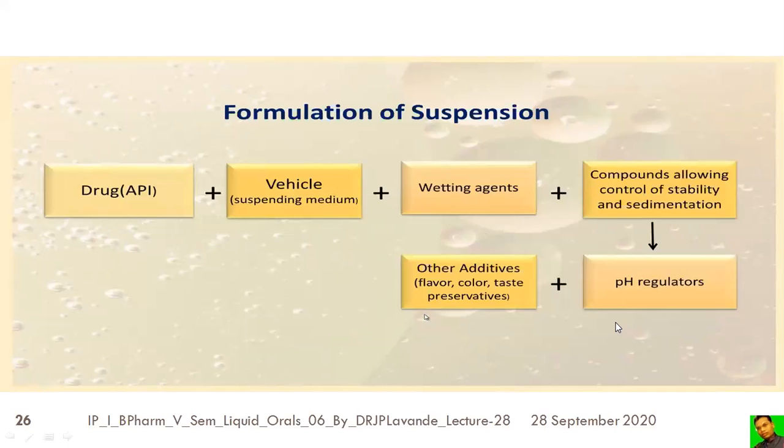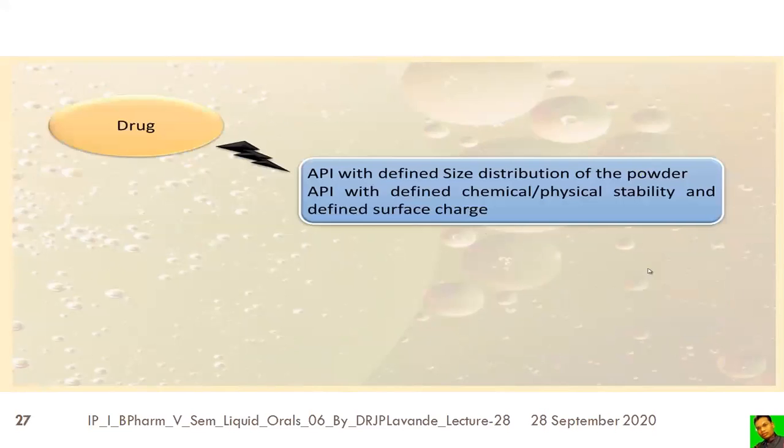So how to formulate the suspension? In order to form the suspension, we require the drug, the vehicle, wetting agent, flocculating agents, pH regulators, and other additives. The drug is the API, the vehicle is the suspension medium, and the flocculating agent allows control of stability and sedimentation, with some pH regulators along with additives like flavor, color, and preservatives. The drug is generally an API with a defined particle size distribution of the powder, defined chemical and physical stability, and a defined surface charge, which is preferable.